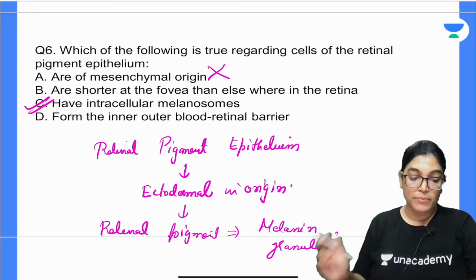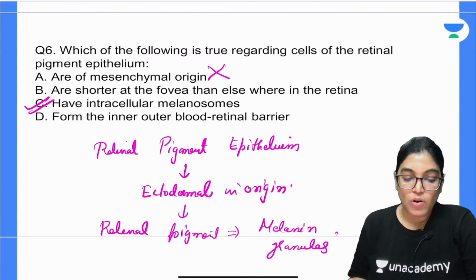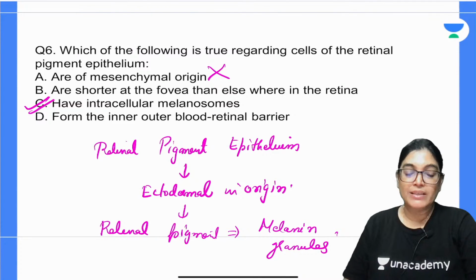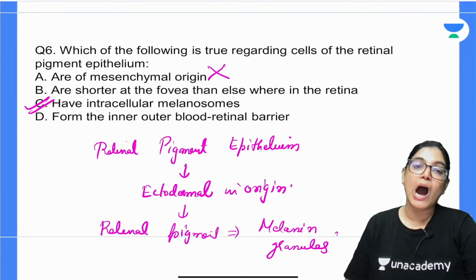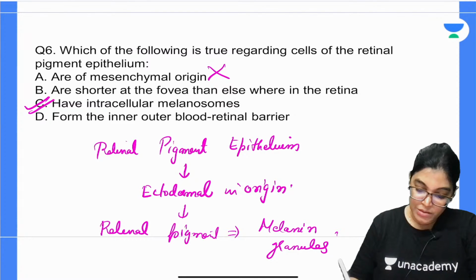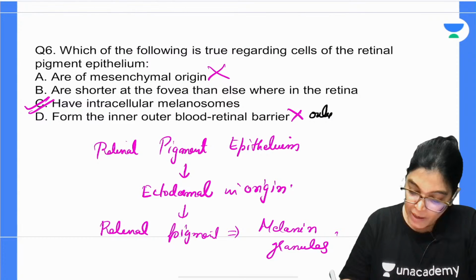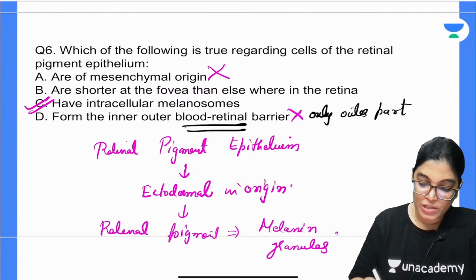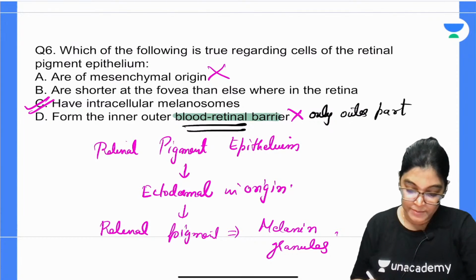So that is an important phenomenon. Retinal pigments are also important for regeneration of photoreceptors. So this option D is wrong. Why? Because it forms only the outer part of the blood retinal barrier, not the inner and outer.